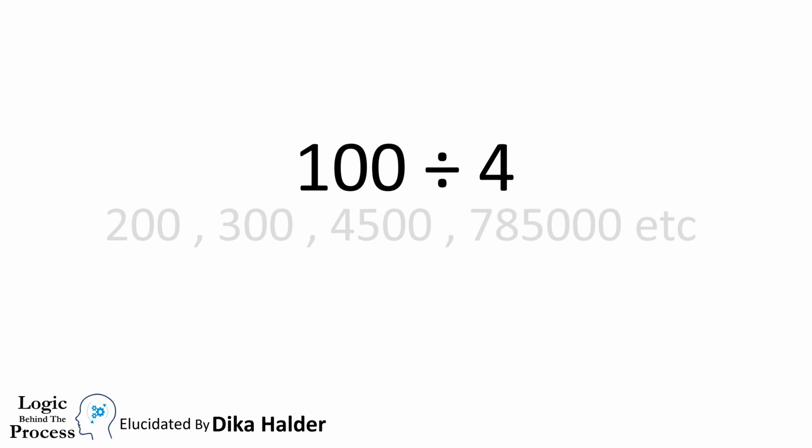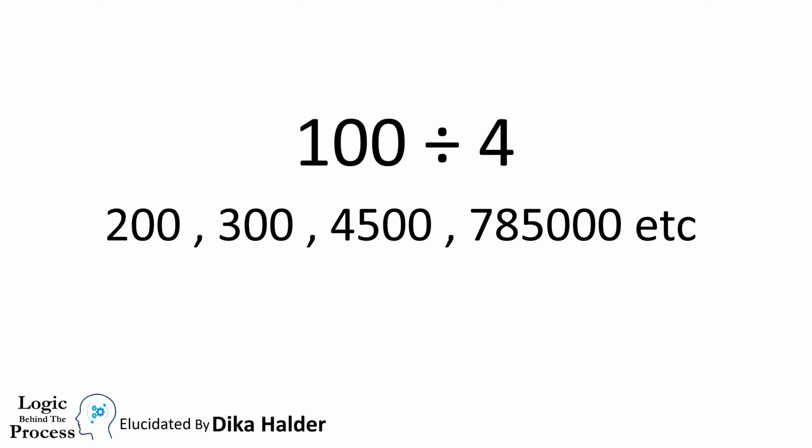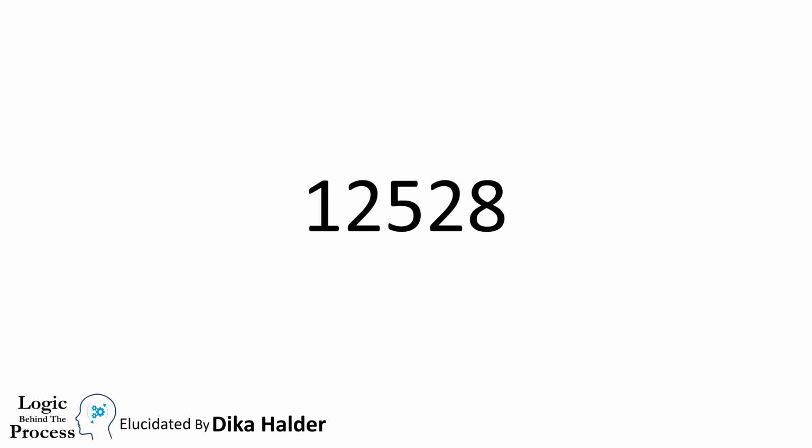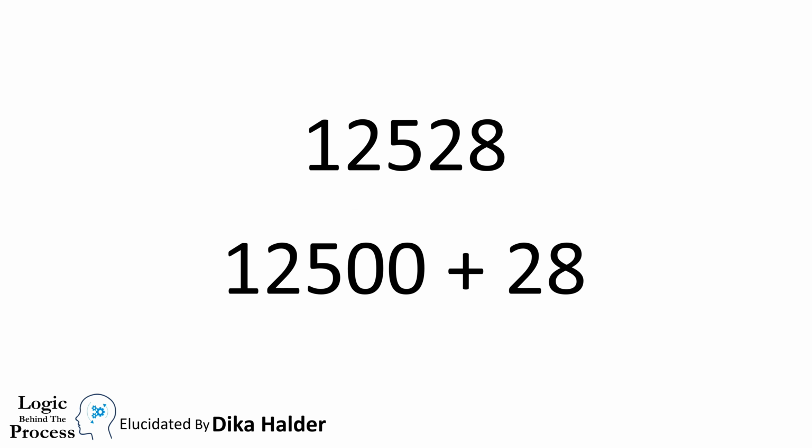So each and every multiple of 100 must be divisible by 4. And there must be at least two zeros at the end of each multiple of 100. That's why it is said that if there are at least two zeros at the end, then it is divisible by 4. And we can break this number like this. And 12,500 has two zeros, and that means it is a multiple of 100. So it must be divisible by 4.